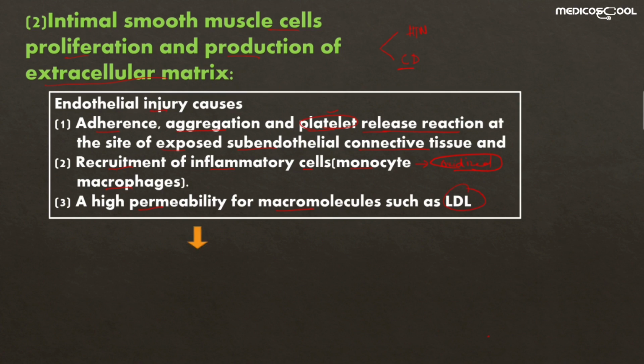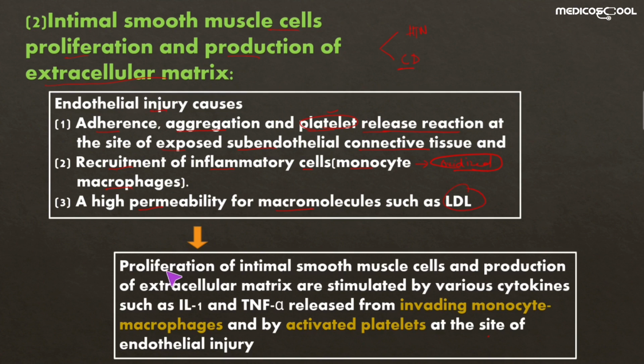These effects in turn cause the proliferation of the intimal smooth muscle cells and the production of the extracellular matrix, and they are stimulated by various cytokines like interleukin 1 and tumor necrosis factor alpha released from these invading monocytes and macrophages and by the activated platelets at the site of endothelial injury.